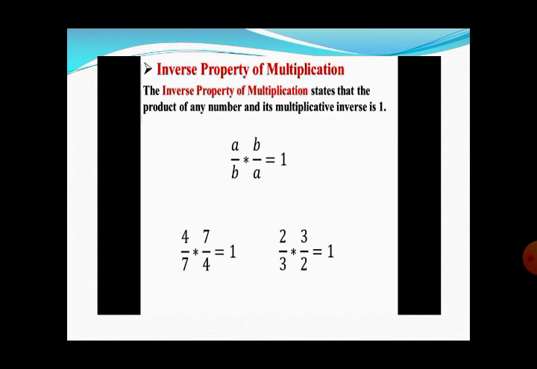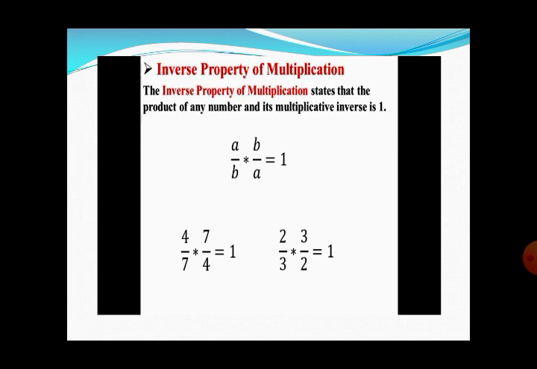For example, when we multiply 4 over 7 by 7 over 4, you can see while doing this multiplication, 7 and 7, 4 and 4 will cancel out each other, because 4 is in the numerator and 4 is in the denominator, 7 is in the numerator and 7 in the denominator. They all will be cancelled out and the answer will be 1.